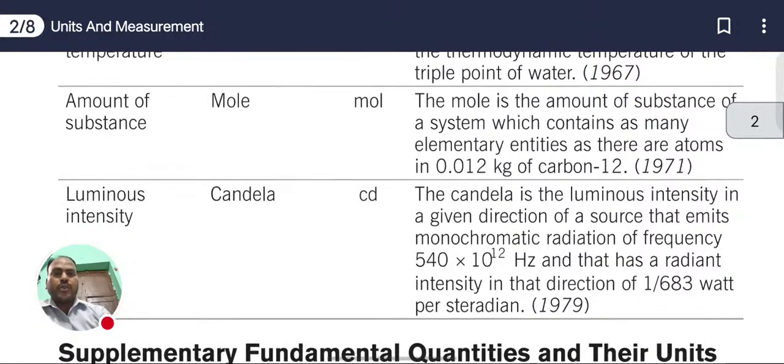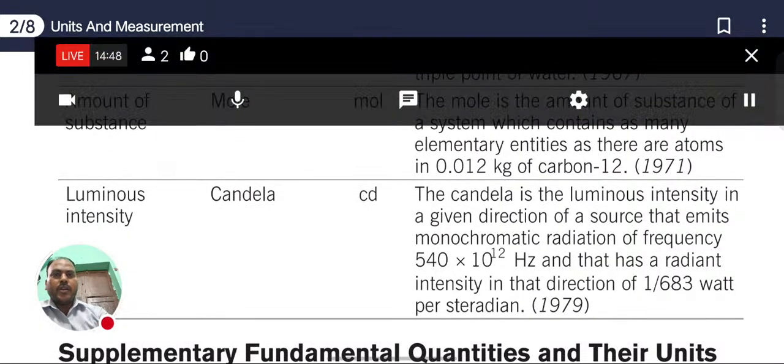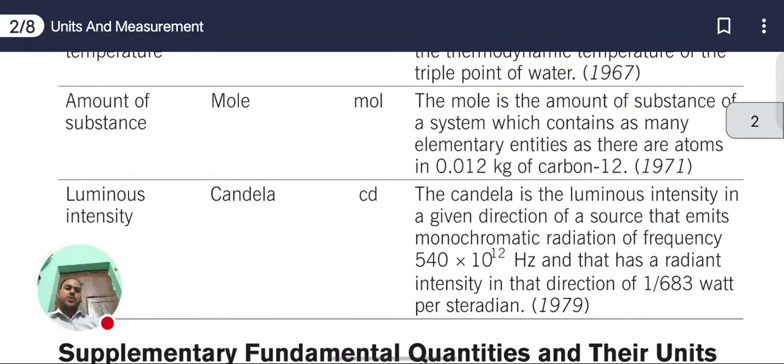Now the next fundamental unit which we have is the amount of substance. Amount of substance we measure in moles, and we write the unit as mol.